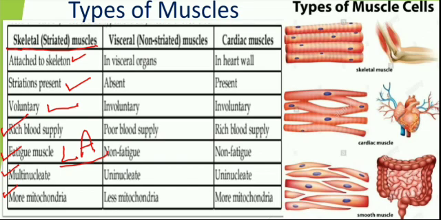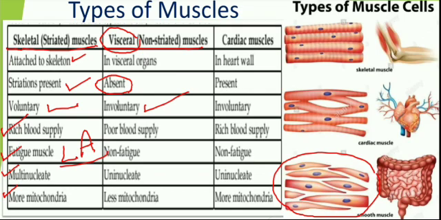Next one is visceral muscles. The word itself indicates it: visceral means internal organs. The muscles which are located in internal organs are known as visceral muscles, also known as smooth muscles. They are present in the alimentary canal. In that there is a presence of smooth muscles like this. And these muscles do not have any kind of bands. That's why there is no striation. That's why these are non-striated muscles. And these muscles are not under the control of willpower. That's why these are involuntary.